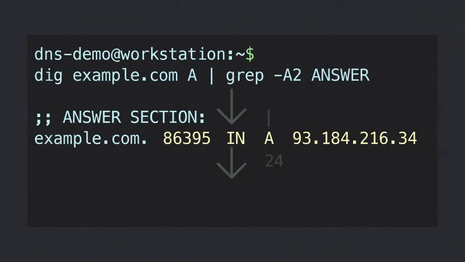Now we run the same query a second time, filtered the same way. Notice the TTL value has dropped from 86,400 to 86,395. Exactly 5 seconds less than the first query. This is TTL countdown in action. Every resolver caches the record and decrements the remaining lifetime with each passing second. By observing TTLs across multiple queries, you can see caching behavior happening in real time.